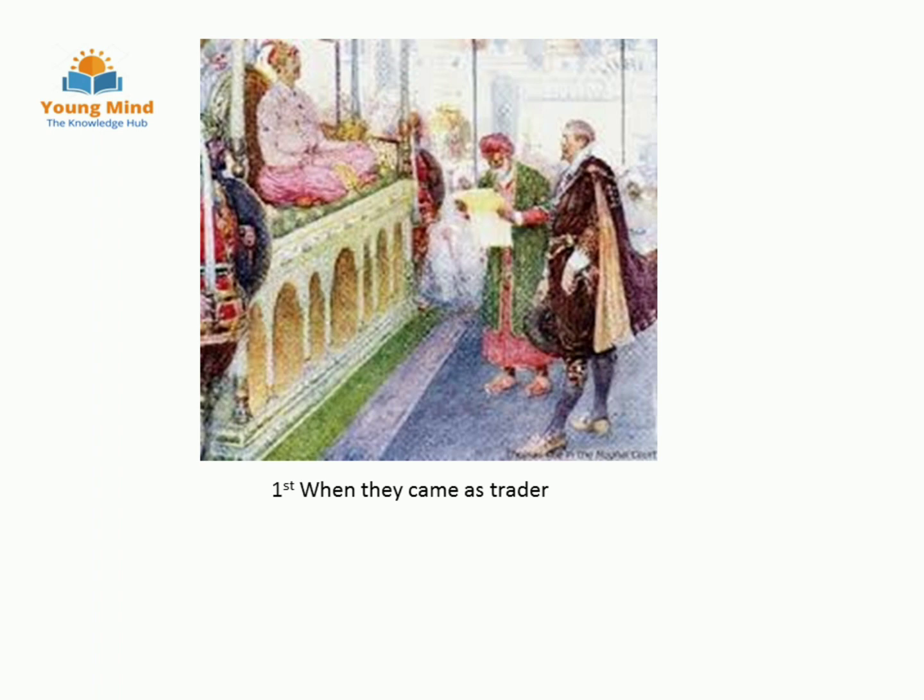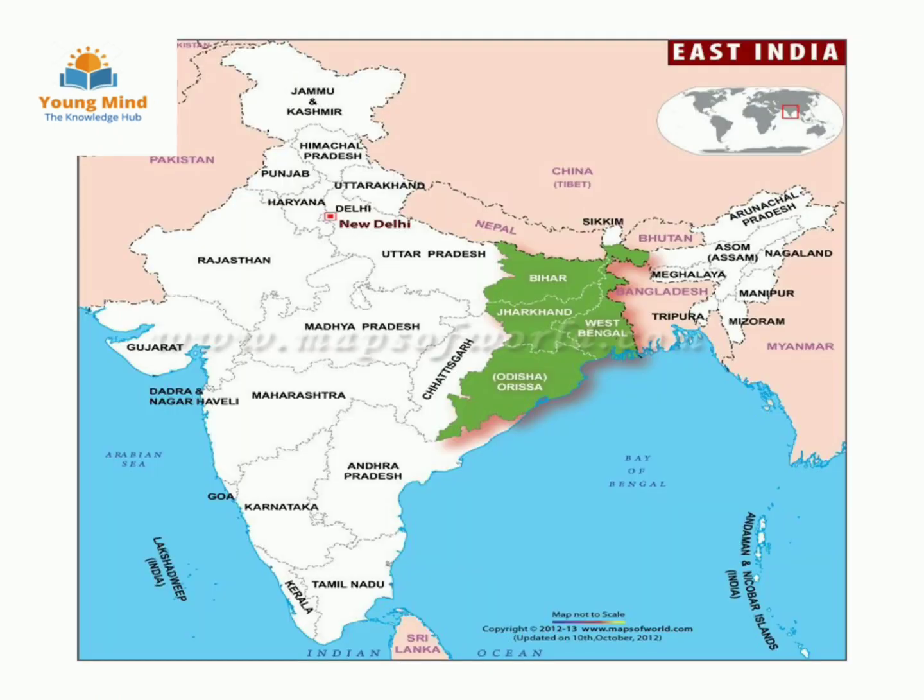Diwani right means the right to collect taxes on behalf of the emperor from the eastern provinces of Bengal, Bihar and Orissa. These rights allowed the company to collect revenue directly from the people of Bengal, Bihar and Orissa. In simple words, we can call the diwani right civil revenue or tax collection rights.